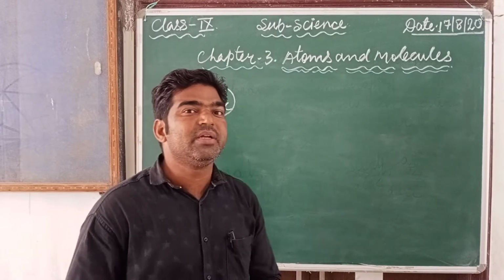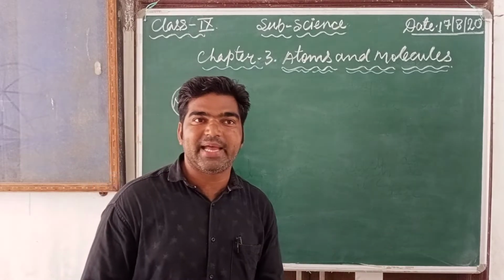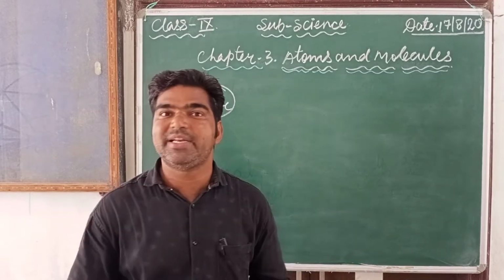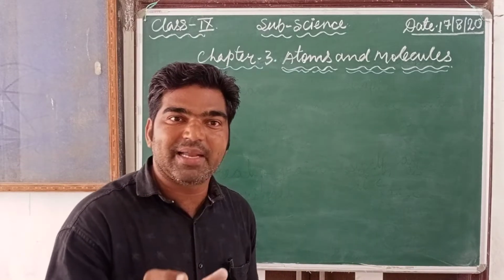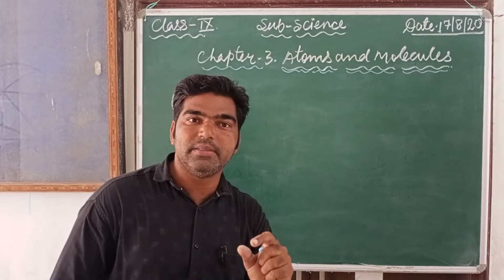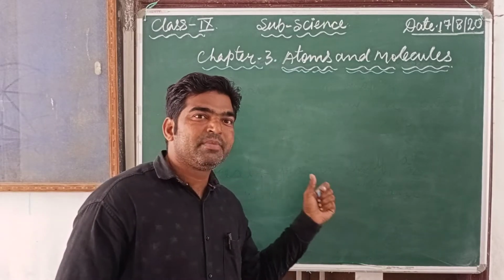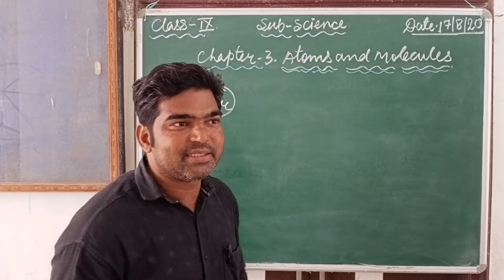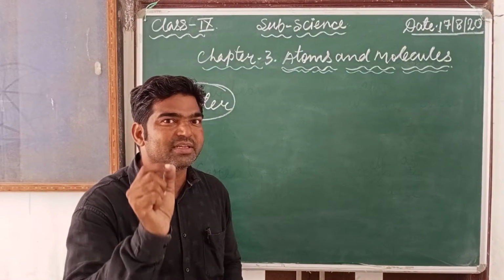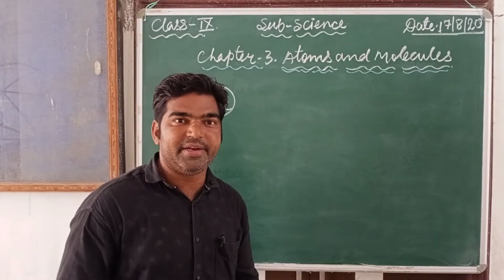Matter in Hindi is known as padarth. He said that all things found in our surroundings are matter, or padarth, and that padarth is made up of tiny particles called Parmanu. Parmanu means the smallest particles that cannot be further divided.